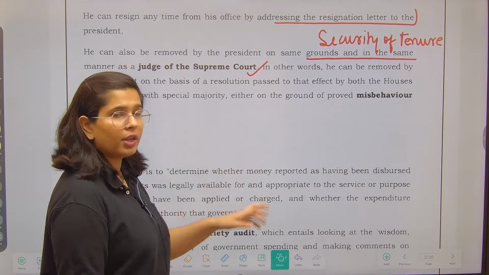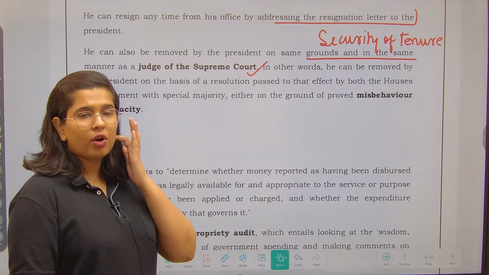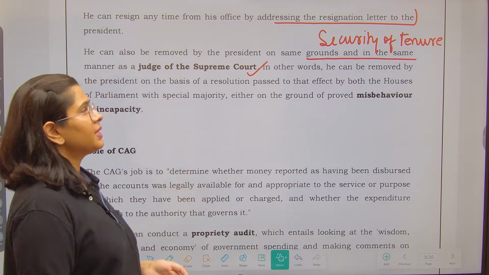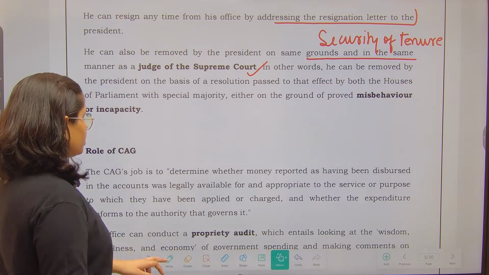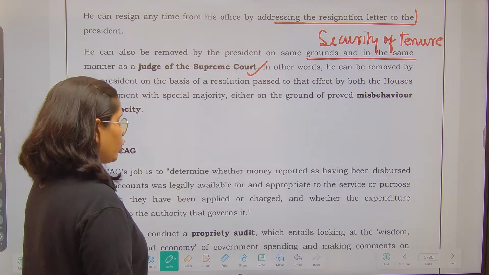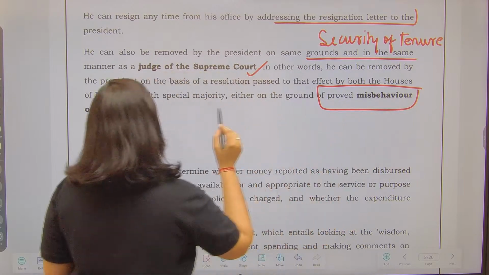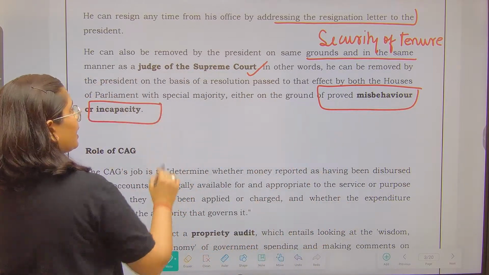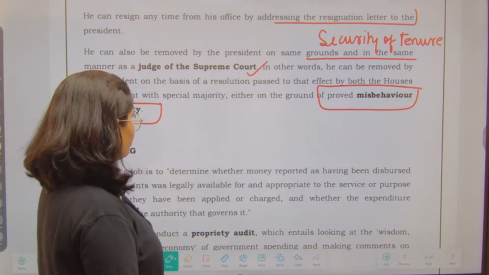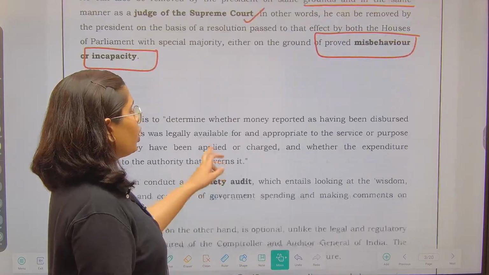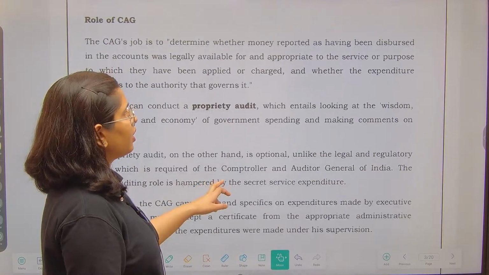That means the majority of all the members of the House, along with two-thirds of members present and voting, right? So on what grounds can you remove the CAG? On the grounds of proved misbehavior or incapacity, right? So these are the two grounds given. Now what is the role of the Comptroller and Auditor General of India?